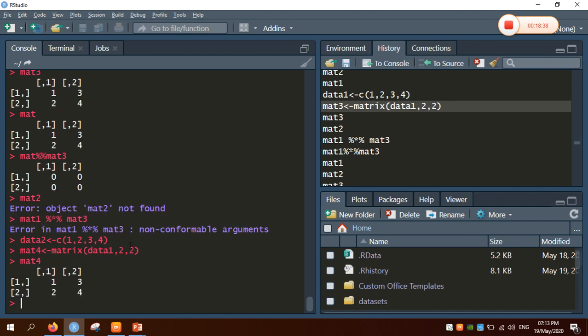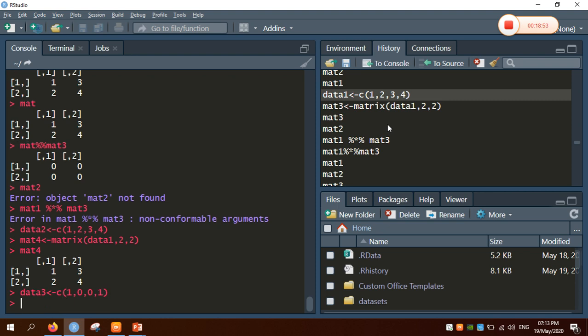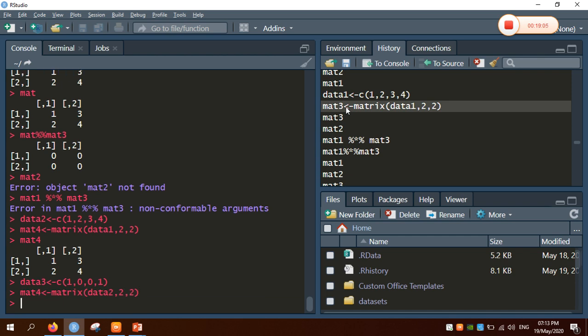Yeah, this is a square matrix, and again take another matrix, data 3, and pass the values 0 and 1, that is an identity matrix. Now matrix 4 contains data 2 and creates a 2 by 2 matrix. Now print matrix 4 here.